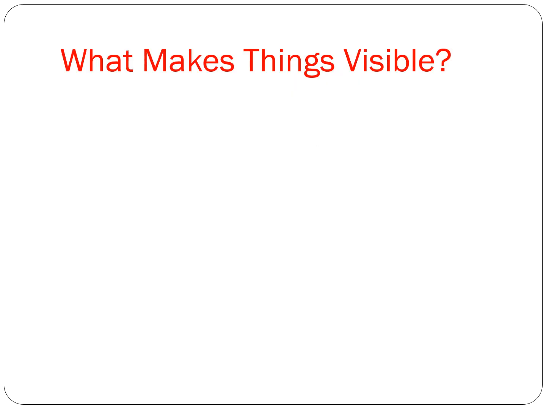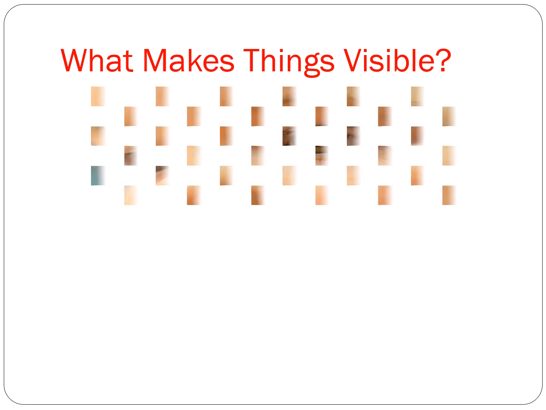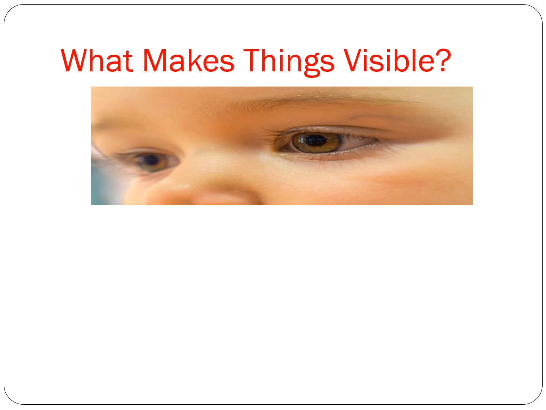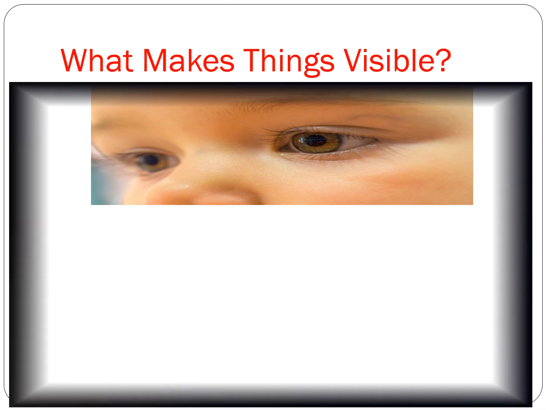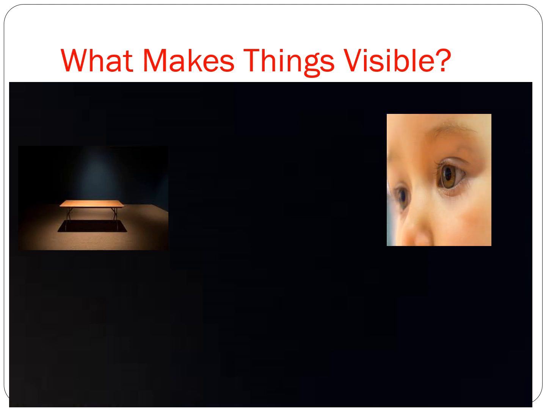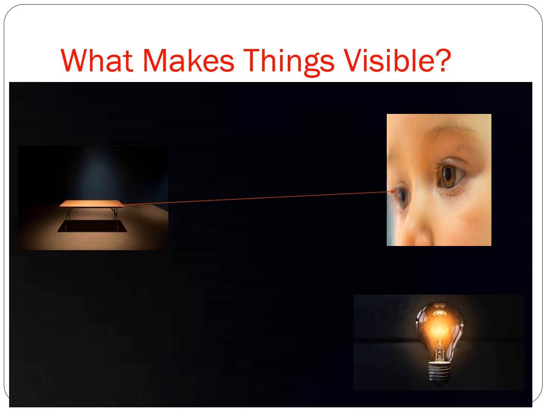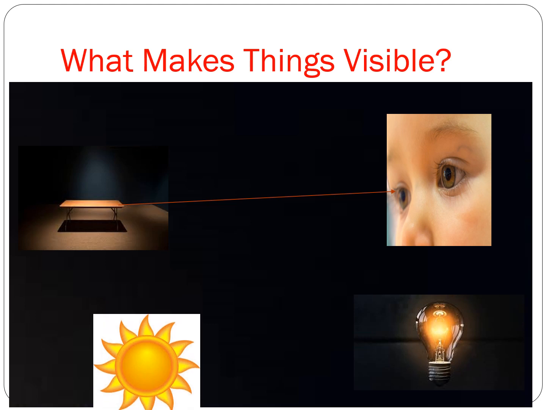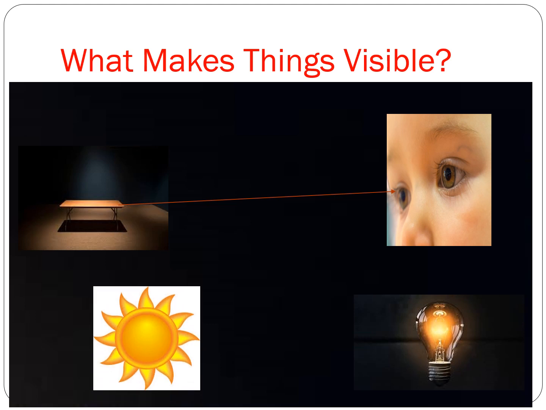What makes things visible? Have you ever thought how we see various objects? You may say that eyes see the objects, but can you see an object in the dark? It means that eyes alone cannot see any object. It is only when the light from an object enters our eyes we are able to see that object. The light may be emitted by the object like bulb or sun, or it may be reflected by it like the table in this case.